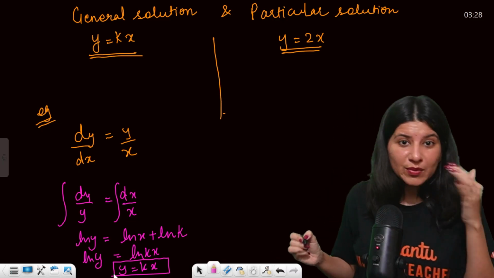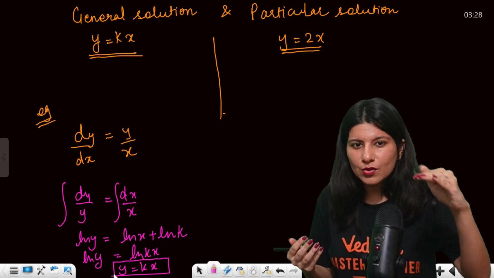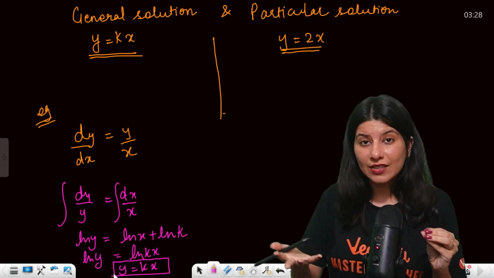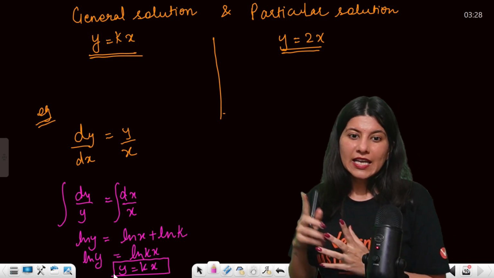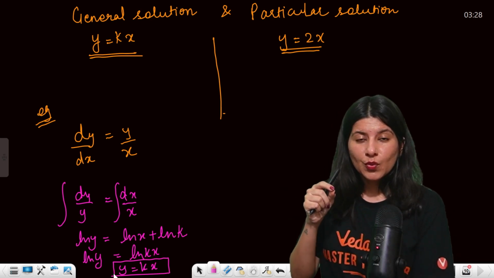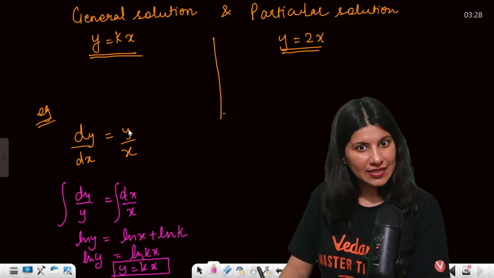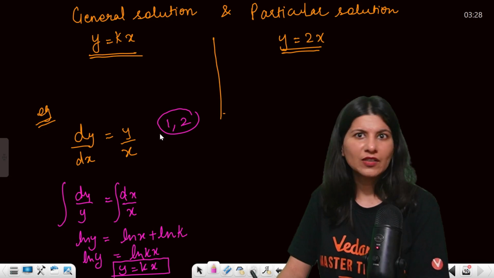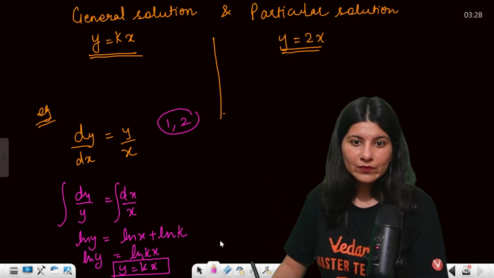So now y equals kx is something which is called a general solution. So the moment you solve any differential equation, you will get a general solution, right? But if you put any initial condition, suppose the question says that the curve is passing through (1, 2), then what will you do? After finding the general solution, you'll be like, okay, (1, 2).